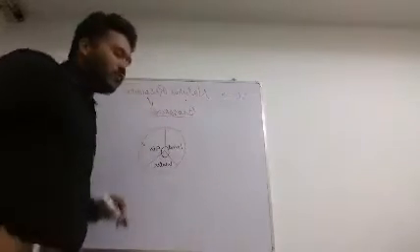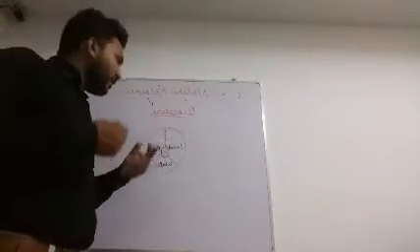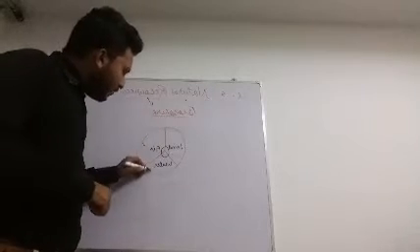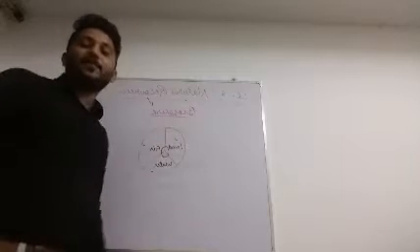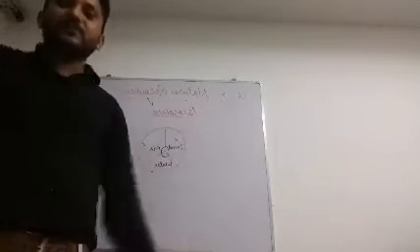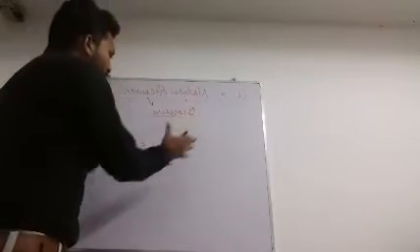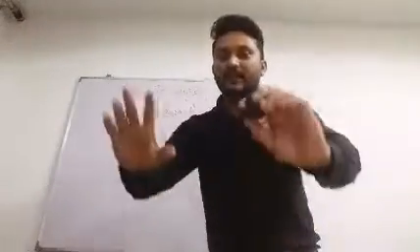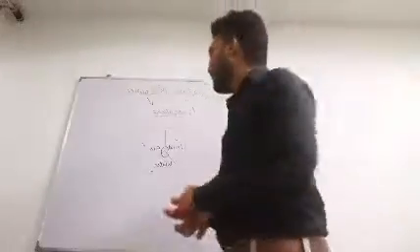Now in the air, who are living? Microorganisms are living. We also need the air. In the water, the aquatic animals are living. In the land, plants are living, terrestrial animals are living, the wildlife animals are living. So the mixture of these three things is called the biosphere. Clear?